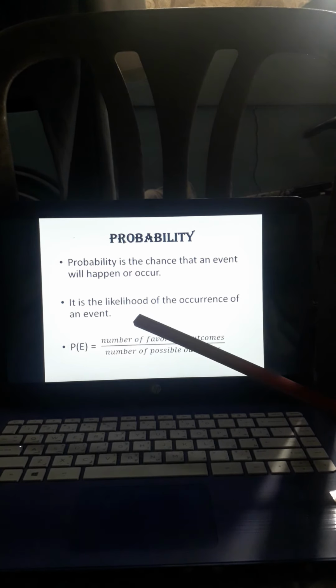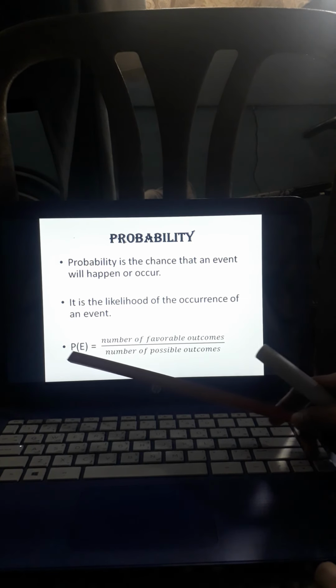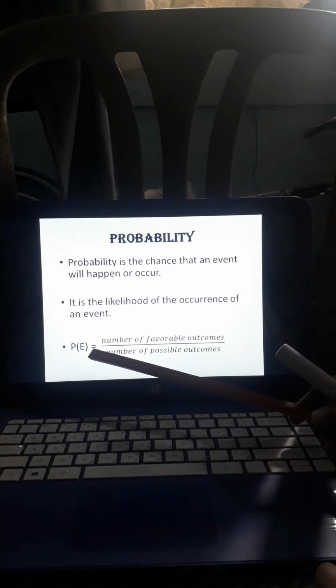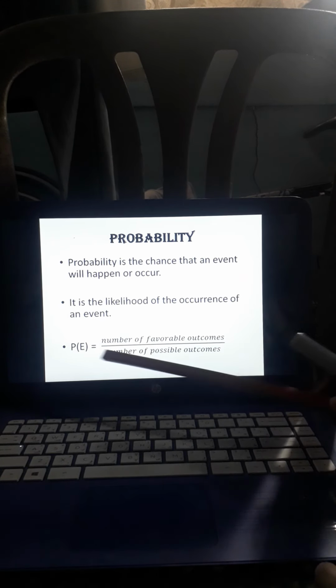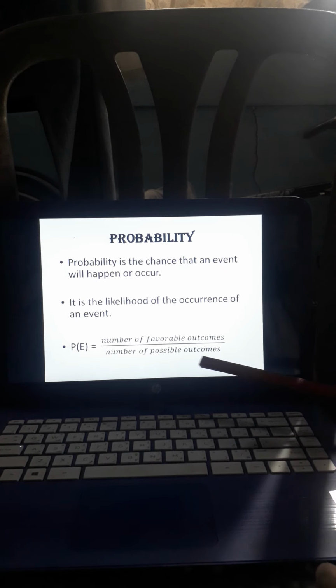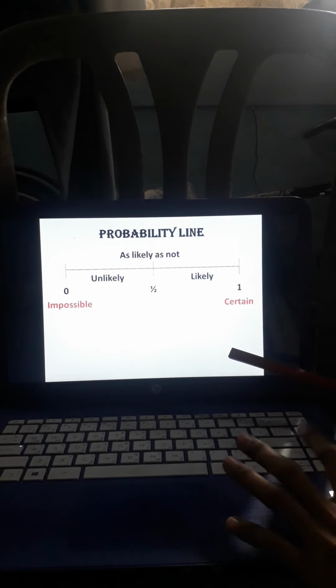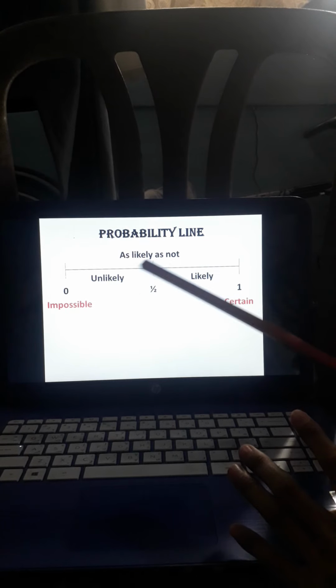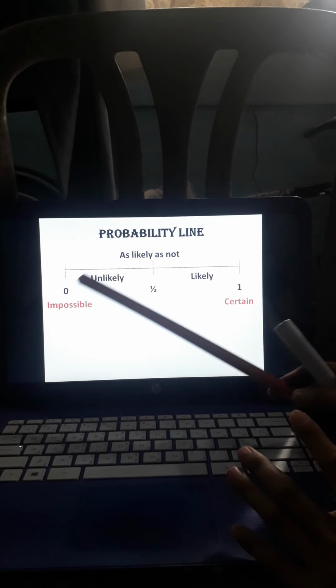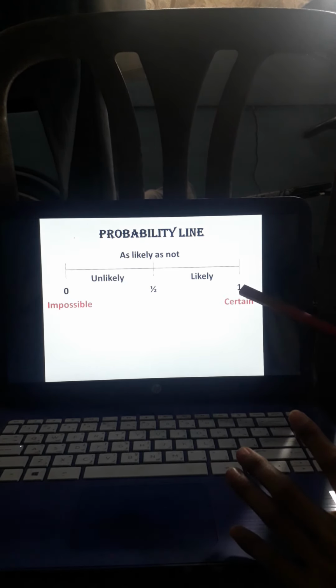So, it is given by the formula: the probability of an event is equal to the number of favorable outcomes over the number of possible outcomes. This is the formula in finding the probability of an event. Let us discuss the probability line. We have the probability line from 0 to positive 1.